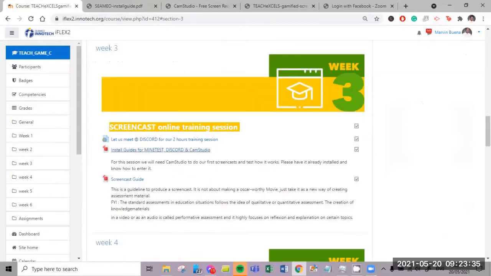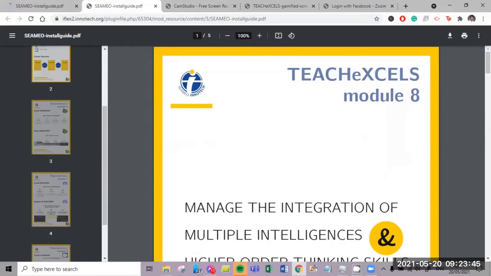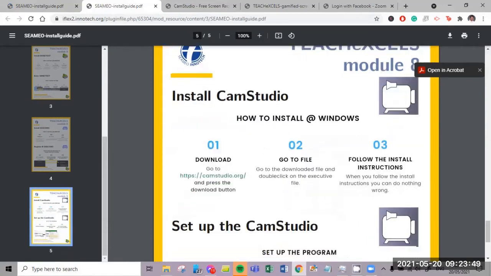Under week 3, you will see the install guide for MyTest Discord and CamStudio. Click the link and then you will see the install guide. Just look for the CamStudio and then follow the steps.